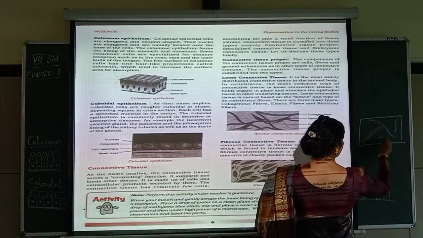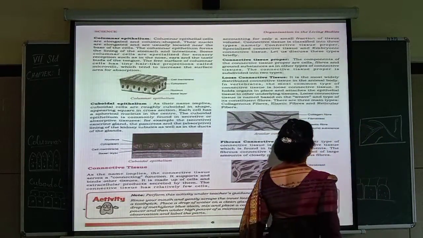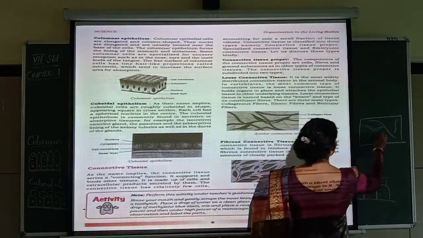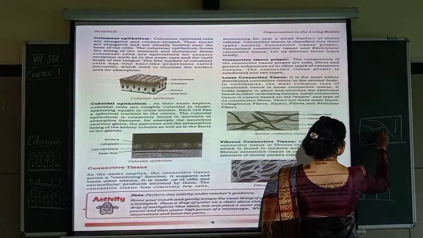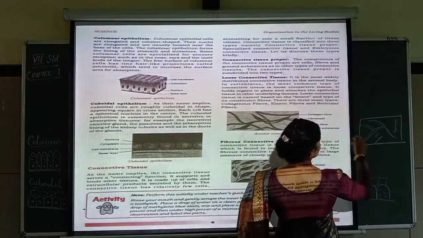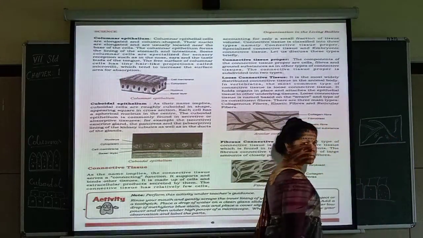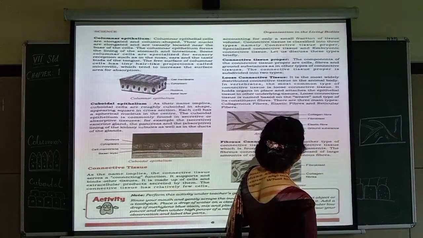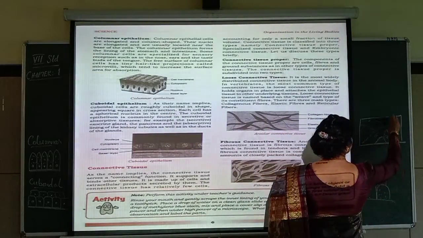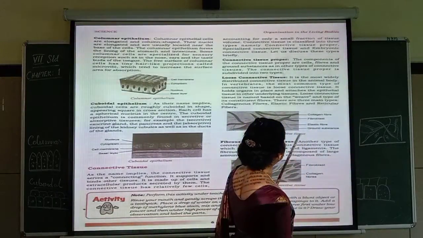Like this it will be attached. And then that is collagen fibers. Fibroblast. Fibroblast means it will be like this. Because here in the picture it's not clear, I will show you later that this is like fibroblast. And then elastic fiber. Thin thread-like structures you can see. Thin ones. These are elastic fibers and ground substance.